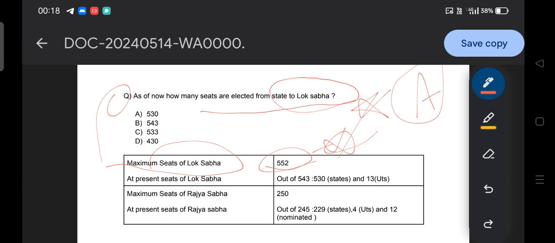At present the seats of the Lok Sabha are 543. So as of now 543 is the total seats of the Lok Sabha, and out of that 530 are elected from the states. Then 13 are elected from the union territories. This is the statistic you need to remember, because it's important.